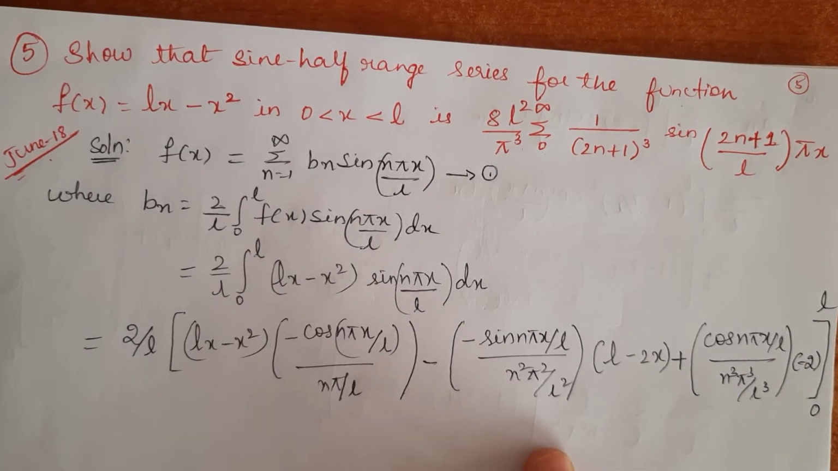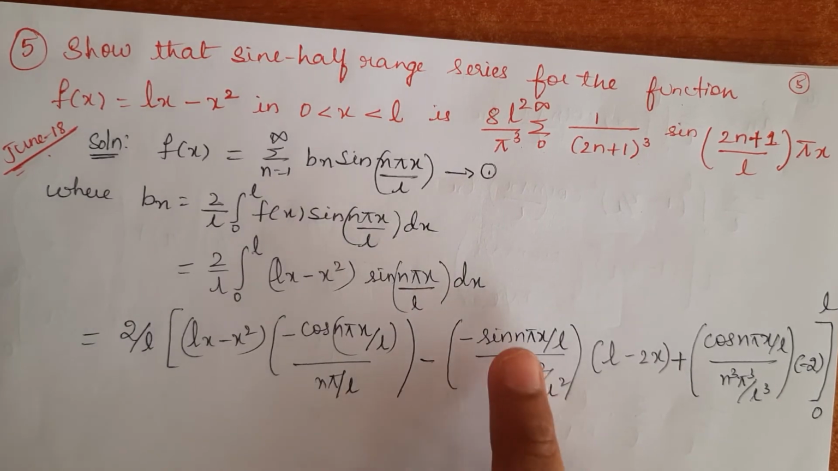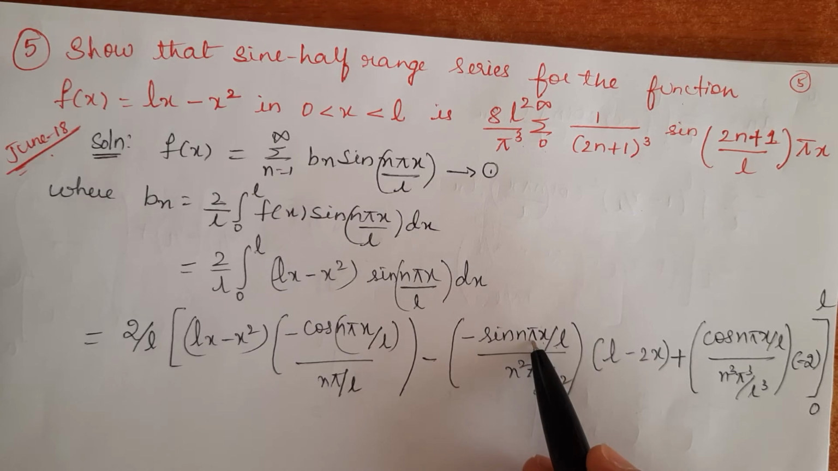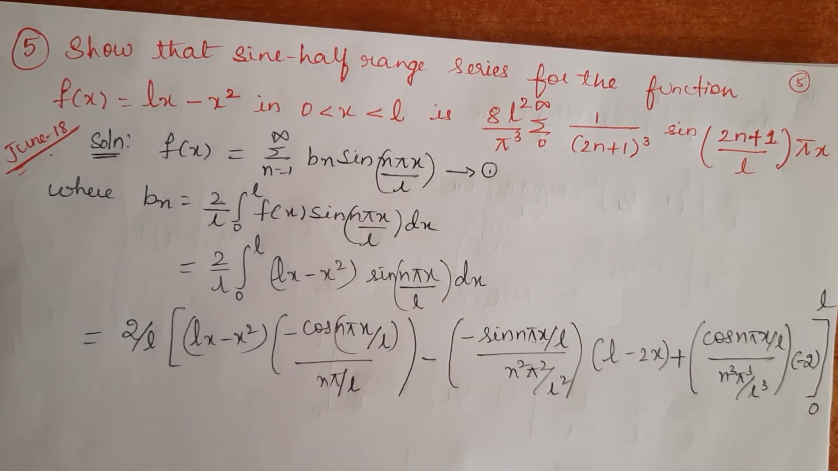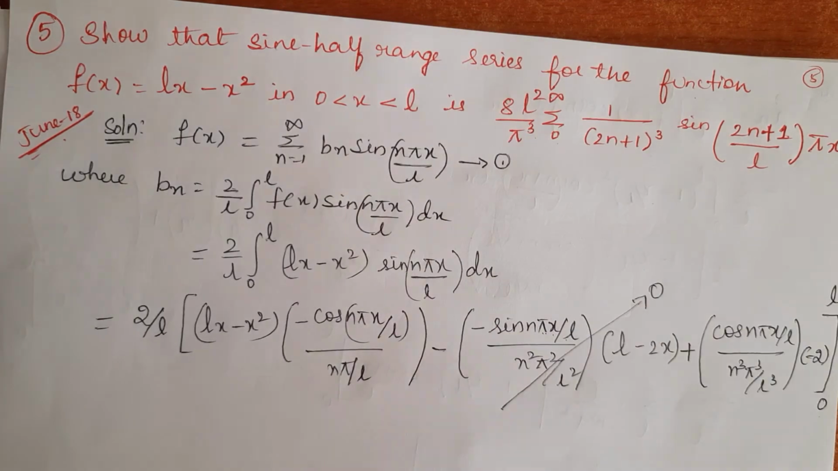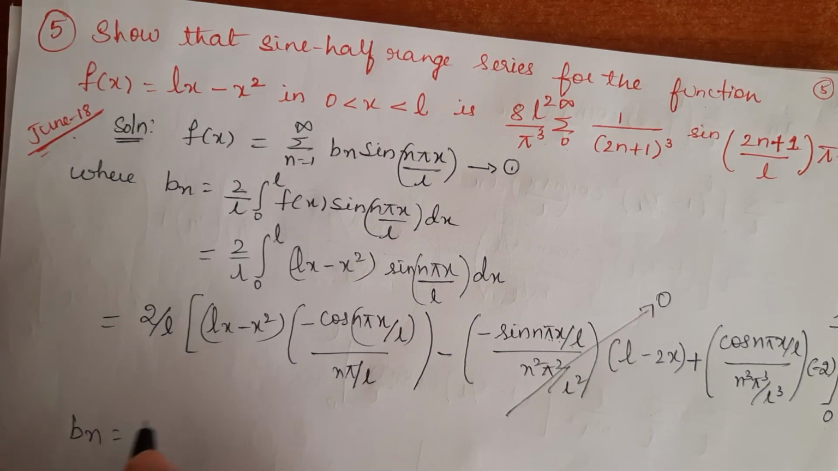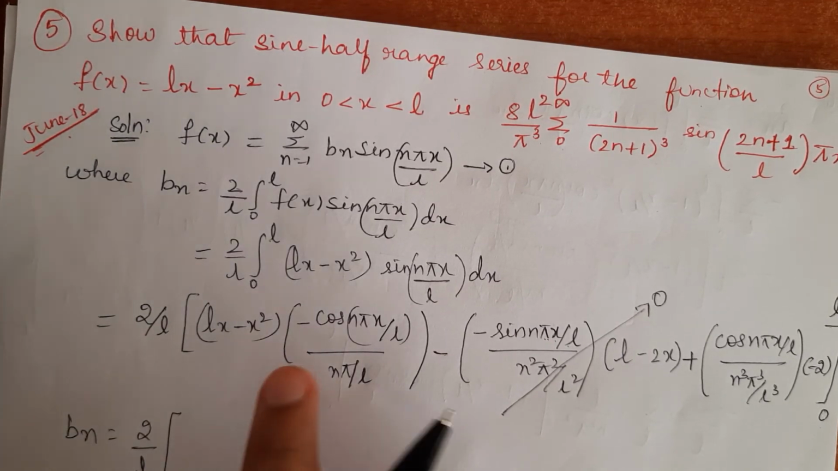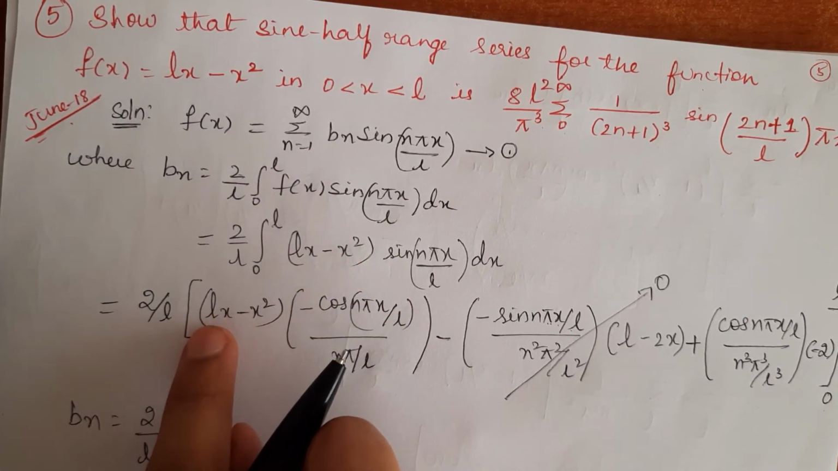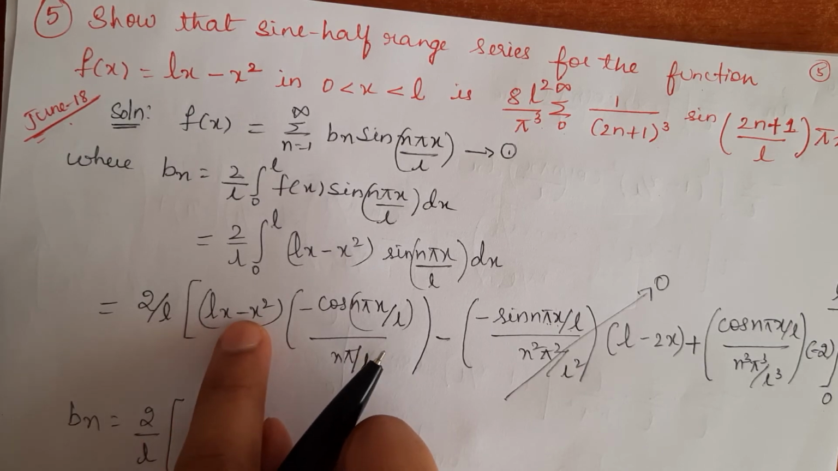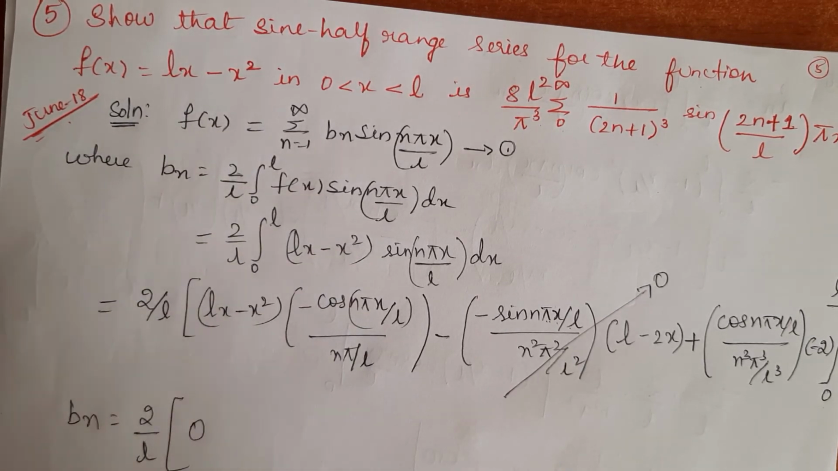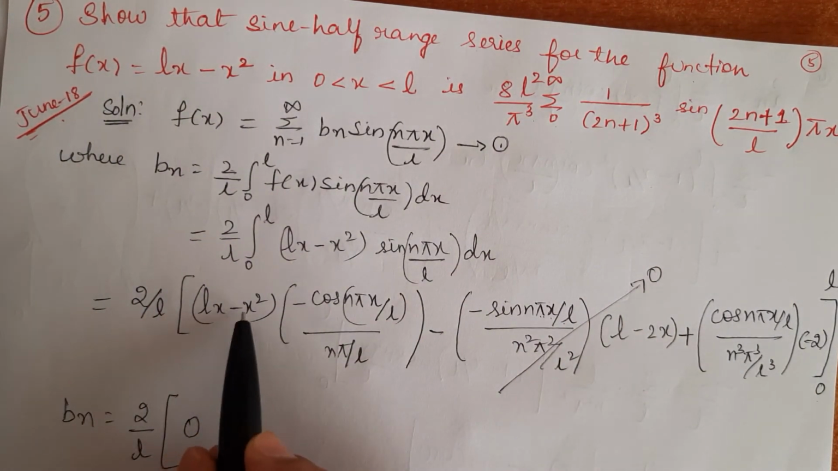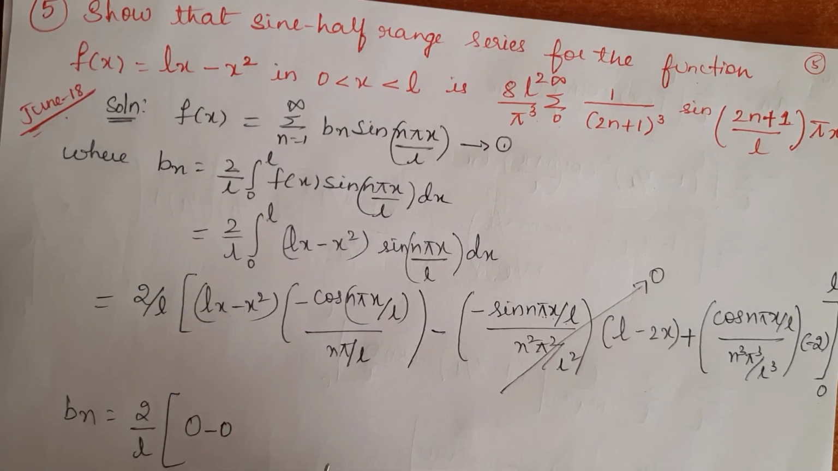Now let us substitute the limits for the sine term and verify. If I put x as L here, L gets cancelled, sine n pi is 0, and even for the lower limit, sine 0 is also 0. So this whole term will be 0. My b n value will be equal to 2 by L. Let me substitute the limits for this term. If I put x as L here, L into L will be L square, minus L square will be 0. So 0 into any term is 0. Again if I substitute the lower limit, 0 minus 0, 0 into any term is again 0.